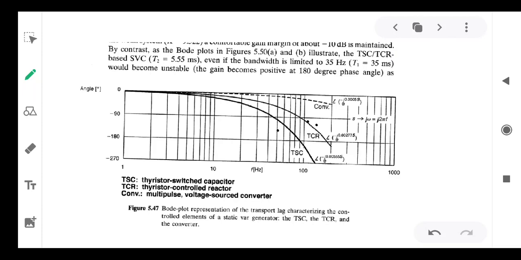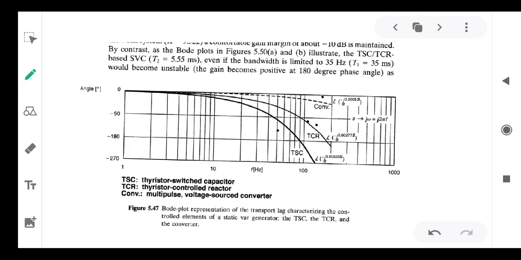TCR response is better than that of the TSC, and the converter based STATCOM response is much more superior to that of TSC and TCR, that is SVC. So therefore the phase margin of the STATCOM is higher than that of the SVC. By substituting the TD values, you can obtain that.